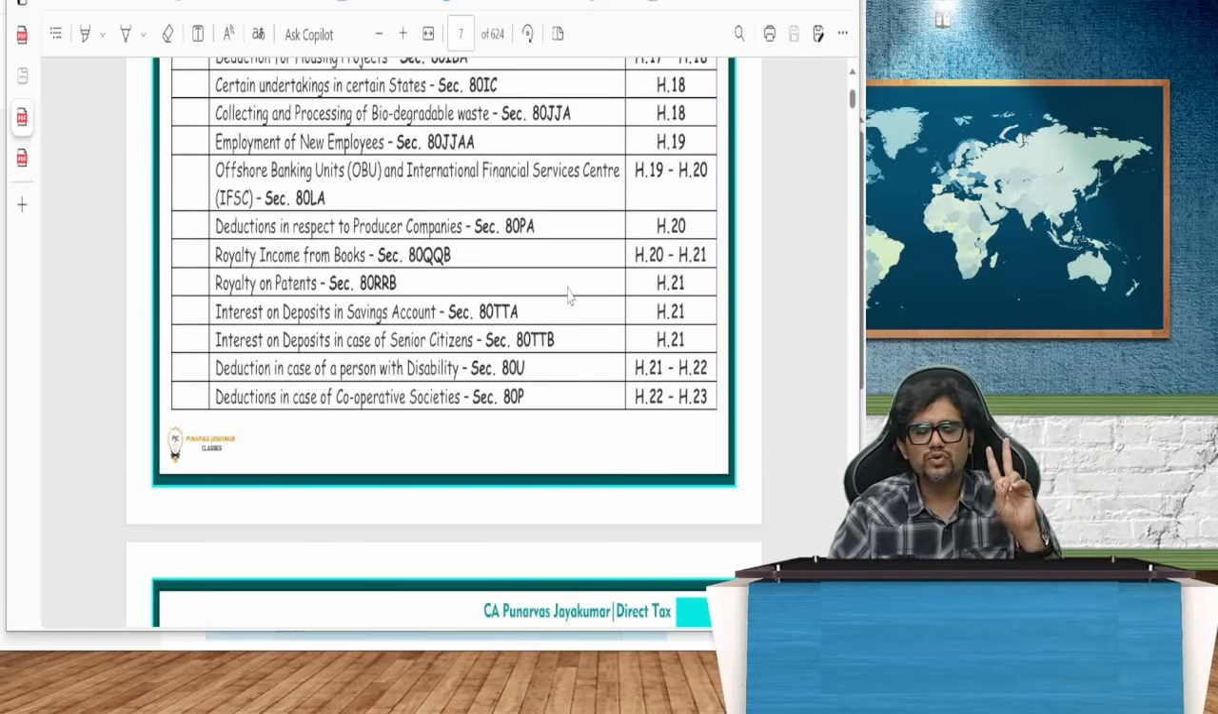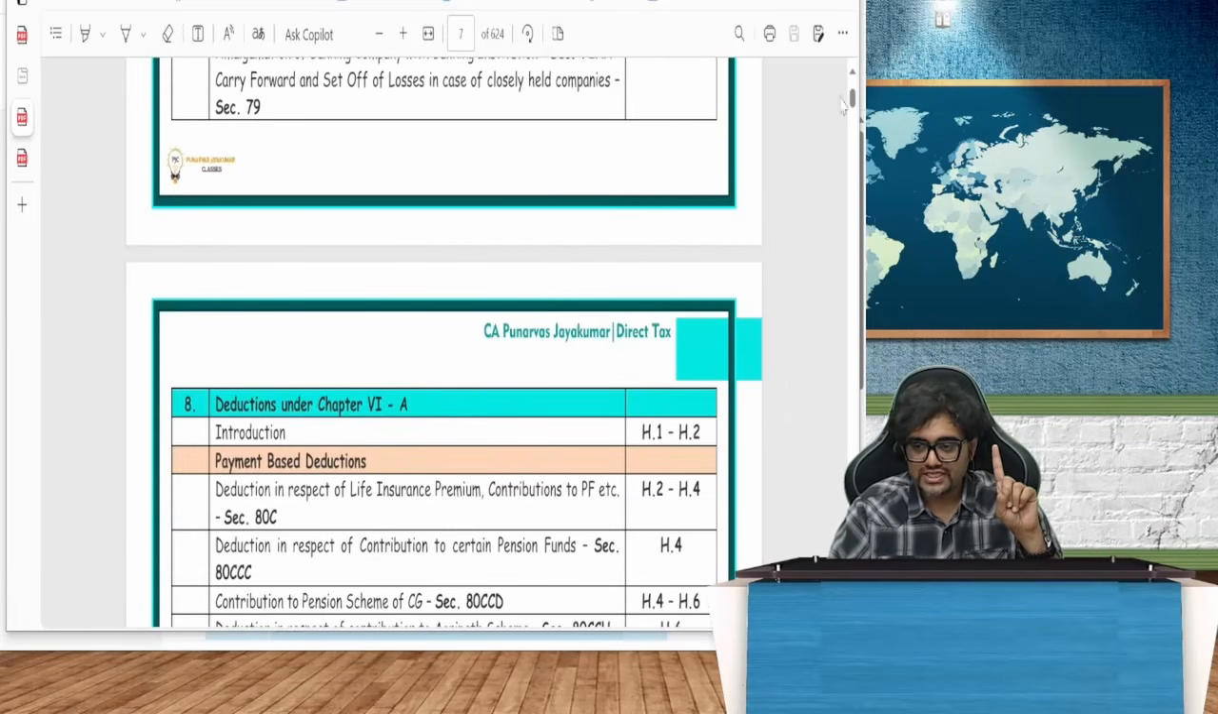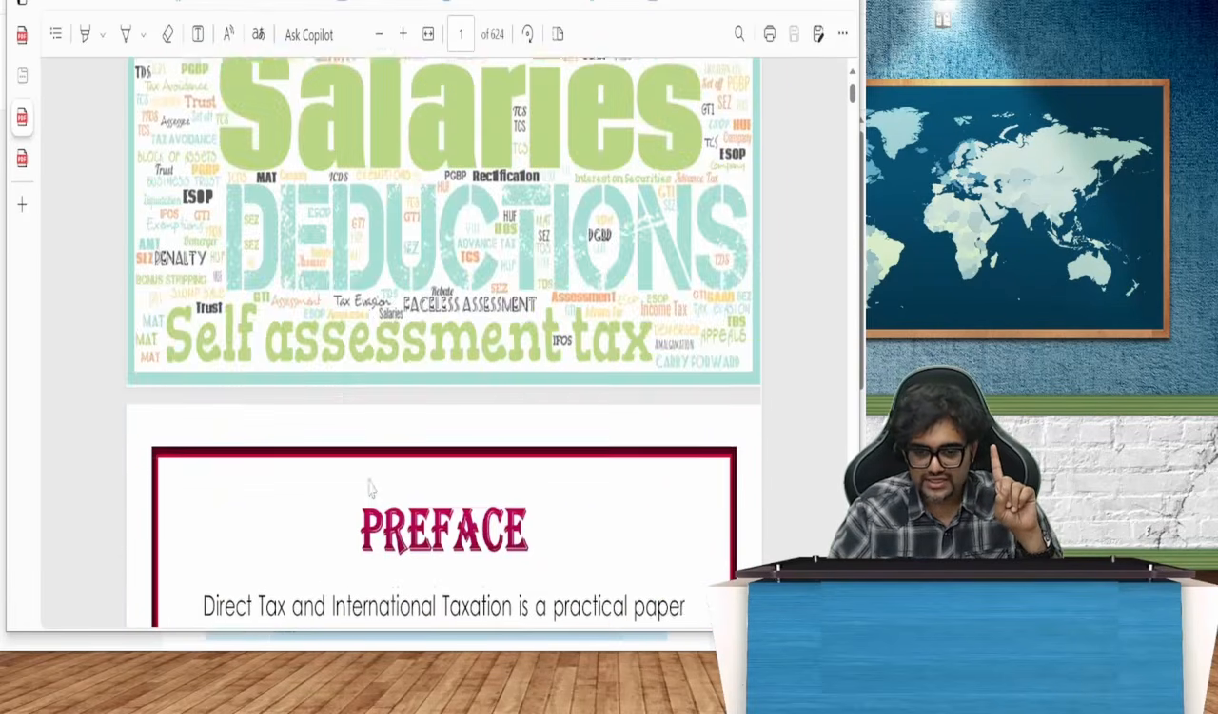So I will be giving you two materials, my dear friends. The first material is called Tax Verse 1, which has the entire module. This is the direct tax module.